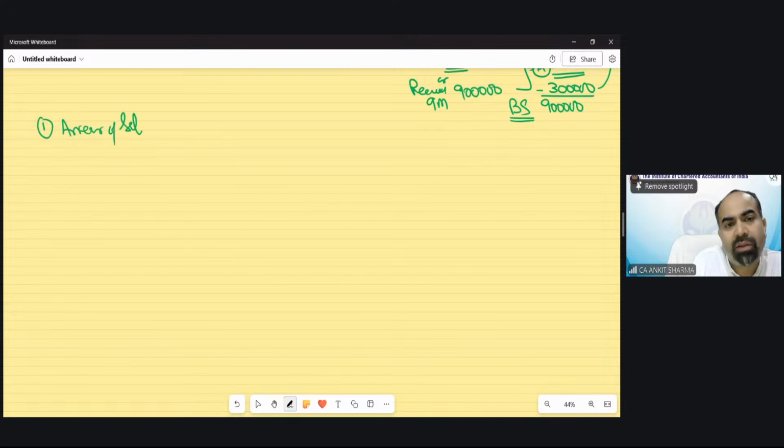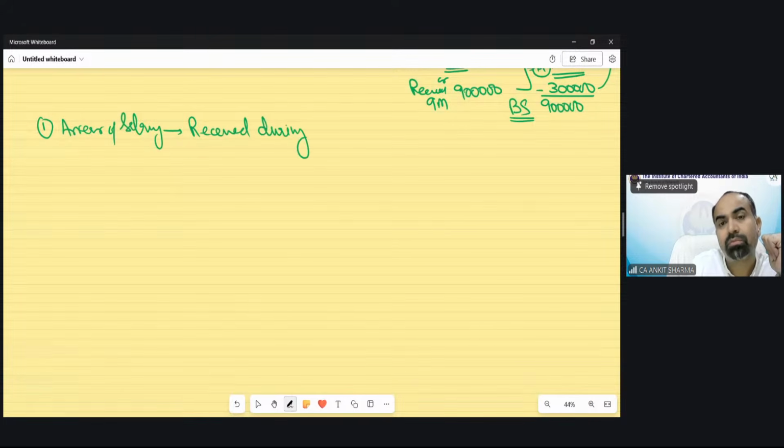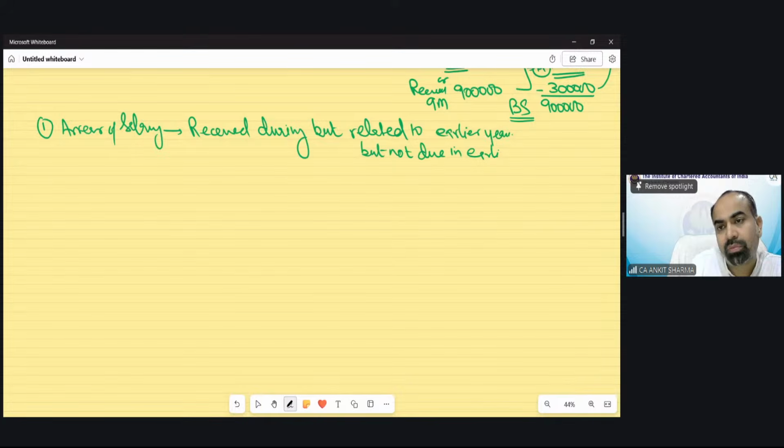Arrear of salary means salary which is received during the previous year, but related to an earlier year, but not due in the earlier year.